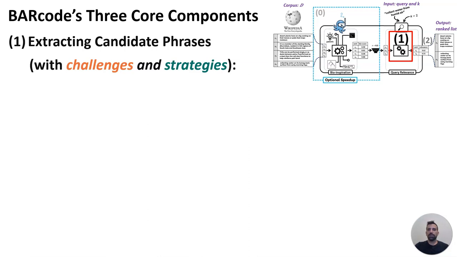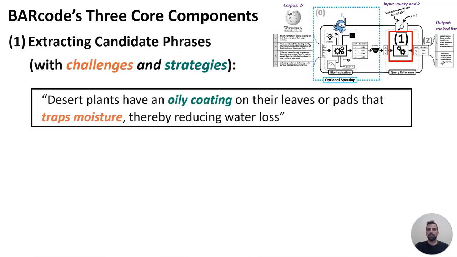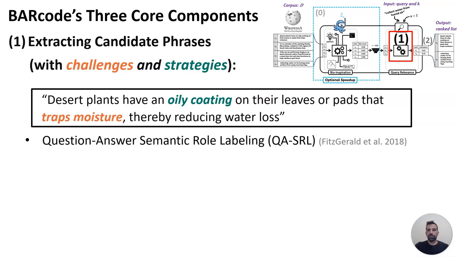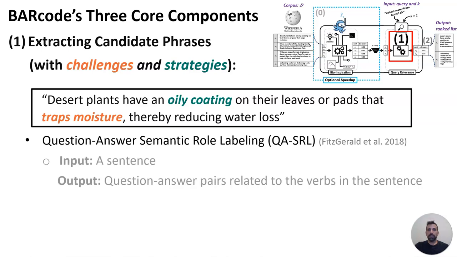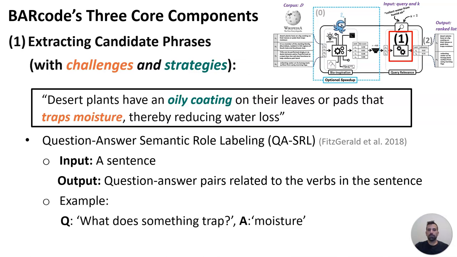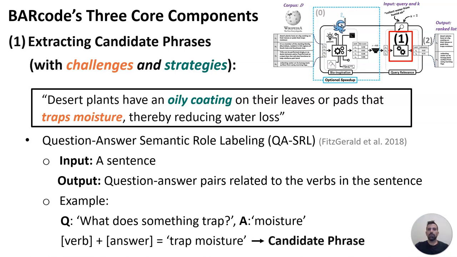At first, we go over sentences to find phrases that can potentially be matched with the engineer's challenge. Take, for example, the challenge of trapping moisture using the strategy of leaves covered by an oily coating. To extract potential phrases, we use two NLP techniques. One of them is the QSRL model. The model takes as input a sentence and generates questions and answers about the verbs in it. For instance, what does something trap, with the answer, moisture. We then combine the verb and the answer to create candidate phrases.